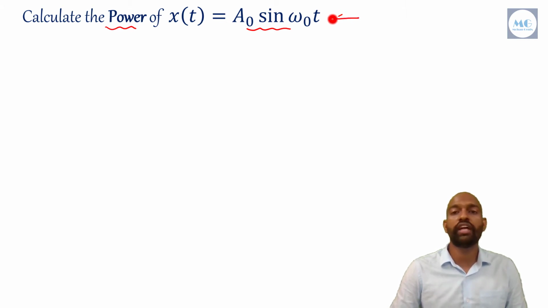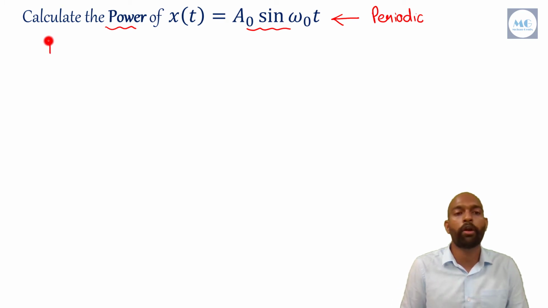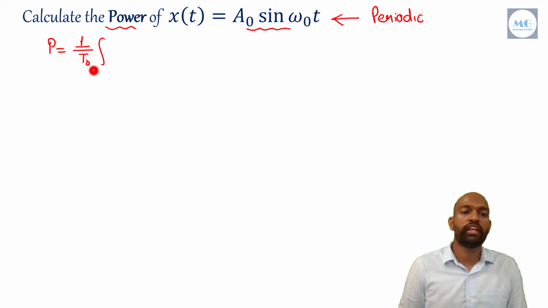As we know that sine function is periodic in nature, so we just have to apply the formula for power of any periodic signal. The formula for power of a periodic signal is 1 by T naught integration from minus T naught by 2 to plus T naught by 2 mod of x(t) square dt.